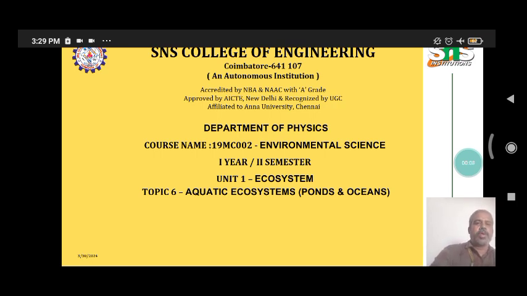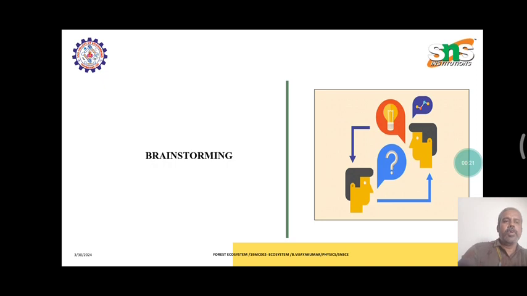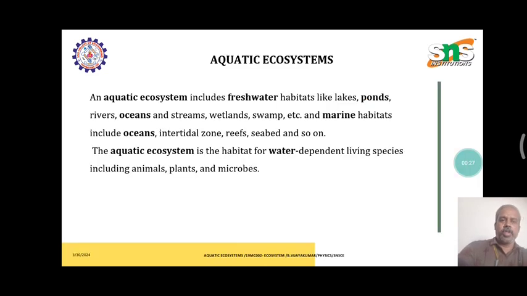I am taking the topic of Unit 1 in Environmental Science, Ecosystem. The topic name is Aquatic Ecosystem. It's a form of ponds and oceans. In the last class we discussed the forest ecosystem and the producers, consumers and decomposers.